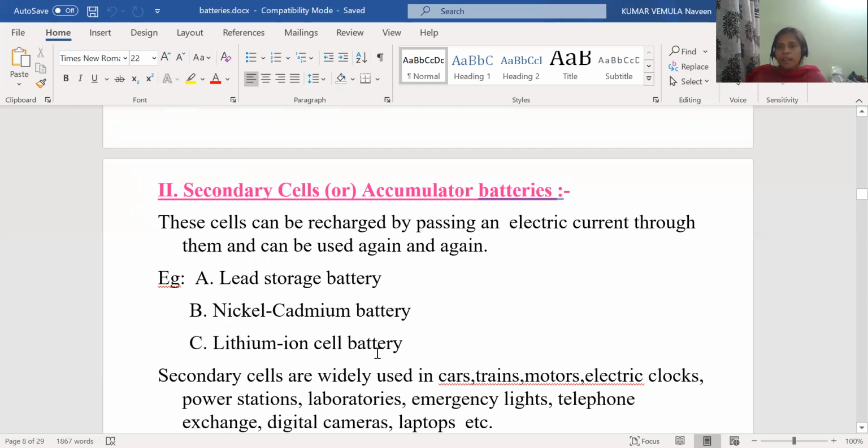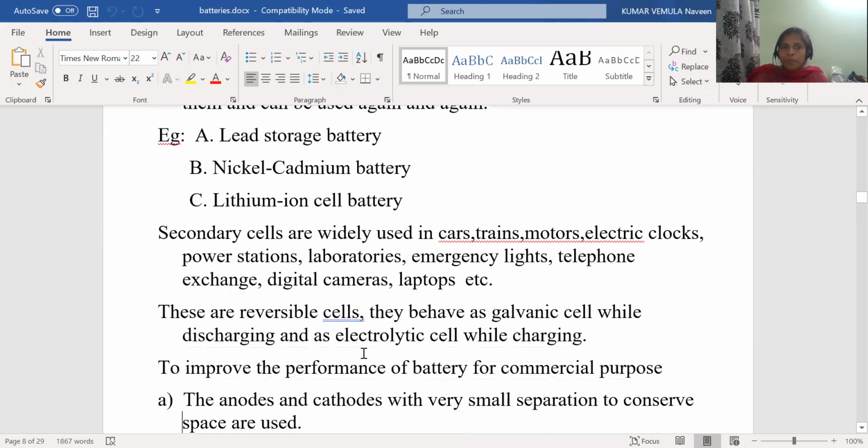So these are the best examples of the secondary battery, but the first and the third are part of our syllabus. The second one is not part of our syllabus. Secondary cells are widely used in cars, trains, motors, electric clocks, power stations, laboratories, emergency lights, telephone exchange, digital cameras, laptops, and so on. Yes, all these are the best applications or the advantages of the secondary batteries.